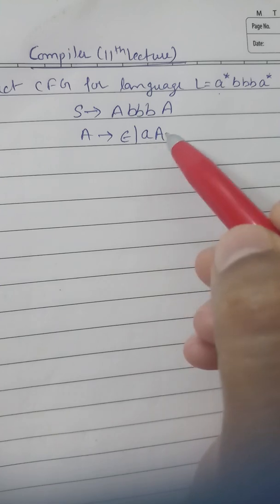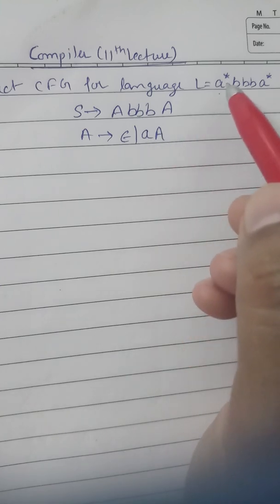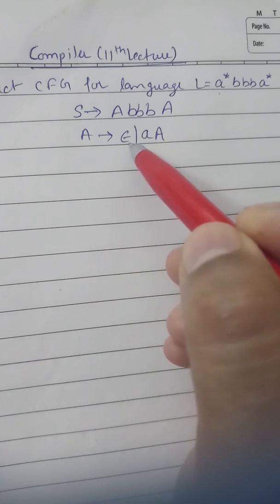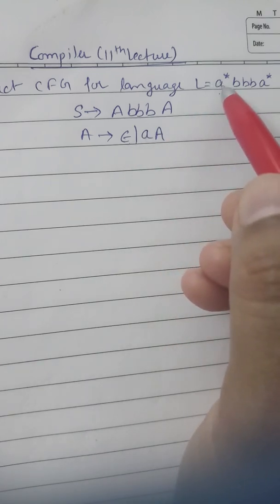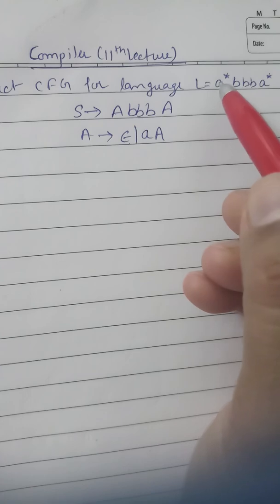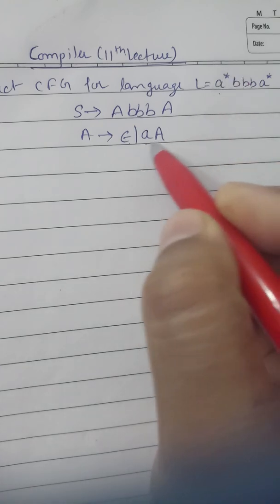So it will give all the productions. If a star is epsilon, then we can take the epsilon, and if a star is a or aa like this, then we can take this.